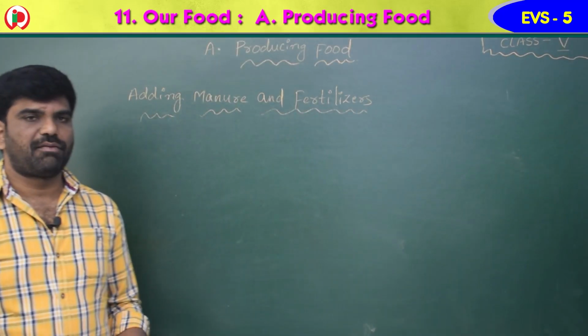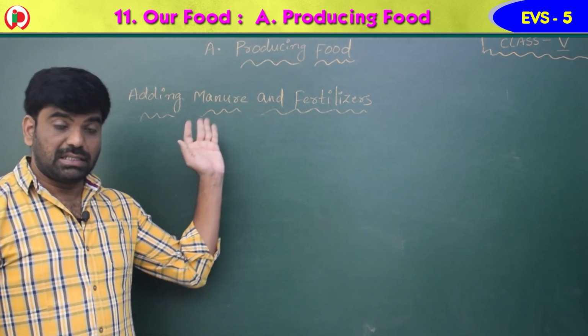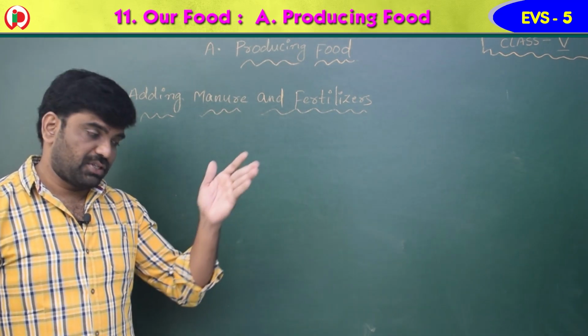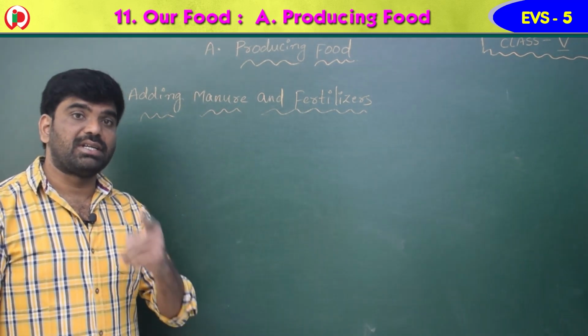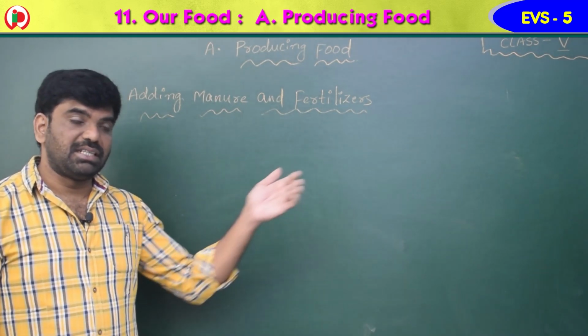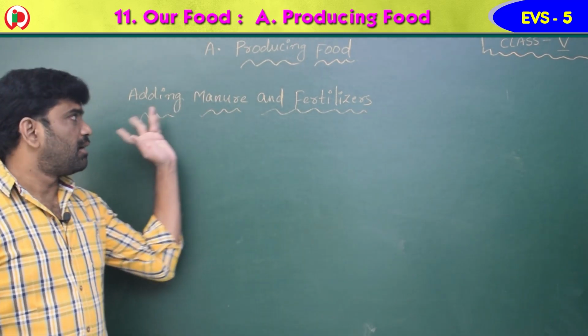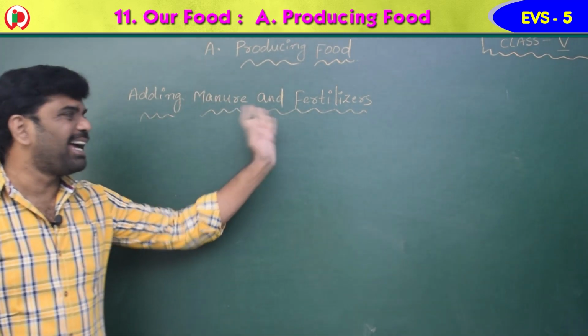Children, these steps should be in sequence. First one is plowing, next one is leveling, next one is sowing the seeds, next one is irrigation. This should be in sequence. And after irrigation, go for adding manure and fertilizers.